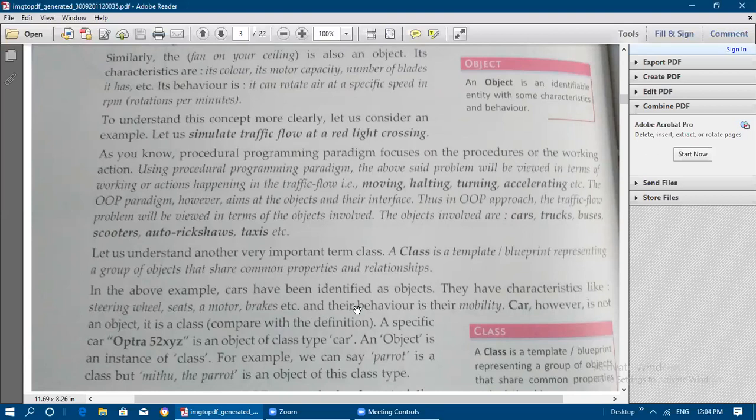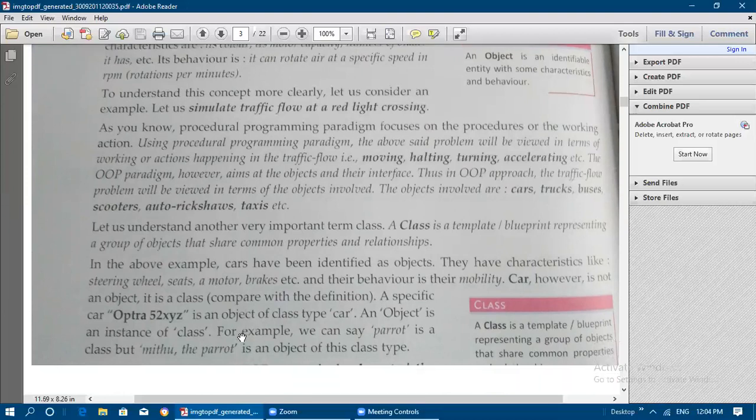So the class is a template. Car is considered as a class. It's a model or blueprint representing the group of objects, like different car names, that share common properties. What are the properties shared here? What are the actions it is doing? Every car has mobility as an action, and every car has characteristics, like attributes such as steering wheel, seats, motor, and brakes. Everything will be there in every car.